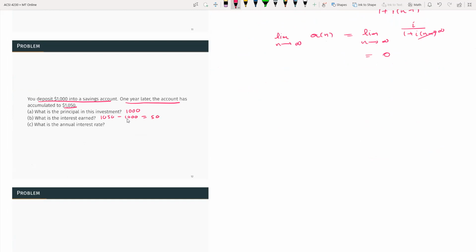And what is the annual interest rate? It took 1 year, so you can calculate the annual interest rate. So basically, i_n, you can say the first year effective rate is 0.05. I'm using a_n minus a_{n-1} over a_{n-1}.